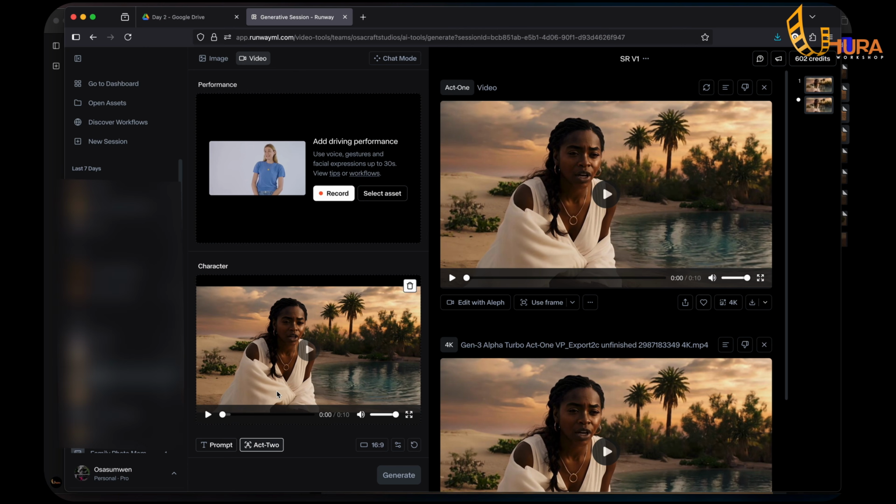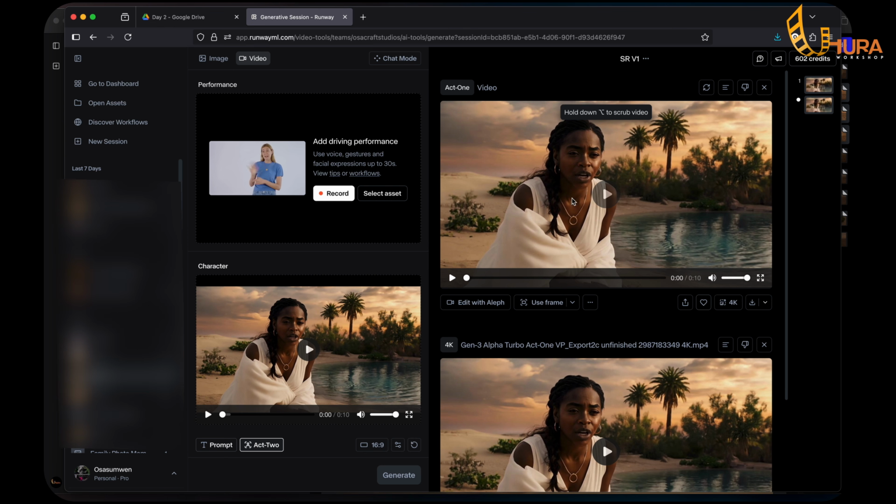I had assembled the entire music video together. So what was left was the part where I wanted her to sing. So I knew those sections. Some of them were like 10 seconds or maybe 5 seconds. So I knew the parts that I wanted her to sing. So those were the exact part that I sang and now use it as a driving performance for her. So let me just show you that.